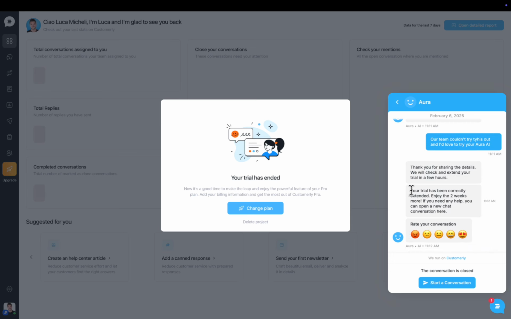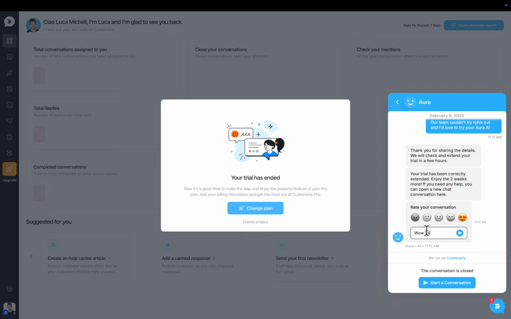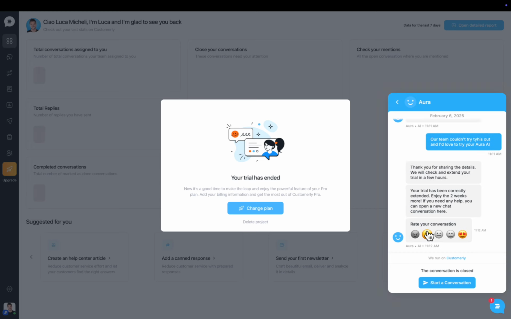Based on a property, I'm going to show you later what the property looks like. Based on those, she calculated the Unix timestamp to send back to our backend and extend the trial that had ended. I'm going to say, wow, this was an amazing experience to the CSAT because she deserved it.